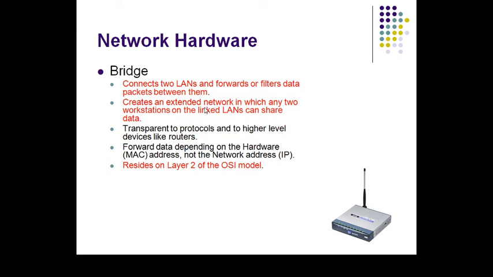It creates an extended network in which any two workstations on the linked LANs can share data. It is transparent to protocols and higher-level devices like routers. It forwards data depending upon the hardware address, that is the MAC address, not the networking IP address. So here the bridge-related address is MAC, and it is present in OSI model layer 2, that is the data link layer. That is called a bridge.